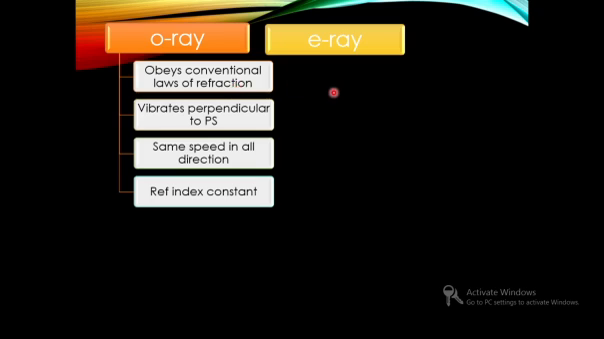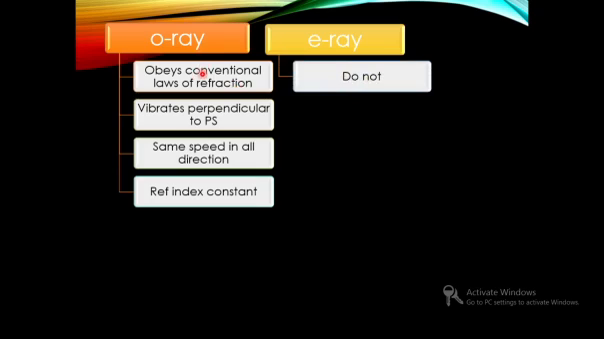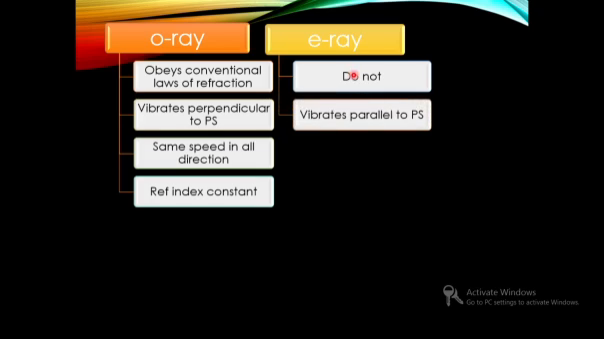And the extraordinary ray does not follow conventional laws of refraction like Snell's law, and other laws of refraction are not followed by the extraordinary ray. It has vibration of electric vector parallel to the principal section. That is the primary distinction between ordinary ray and extraordinary ray.